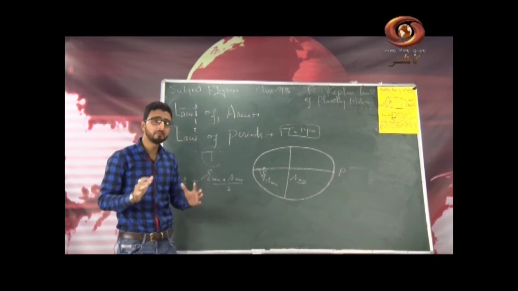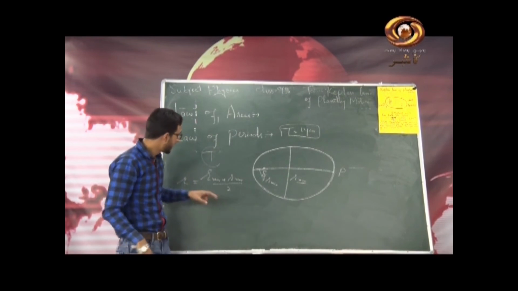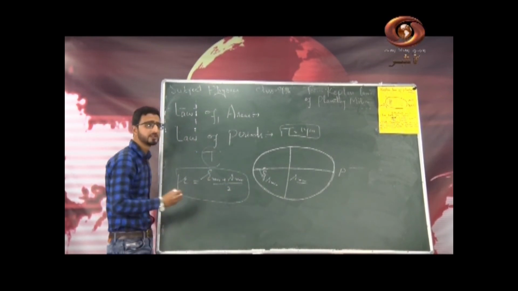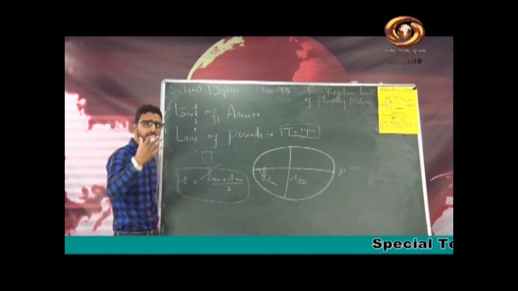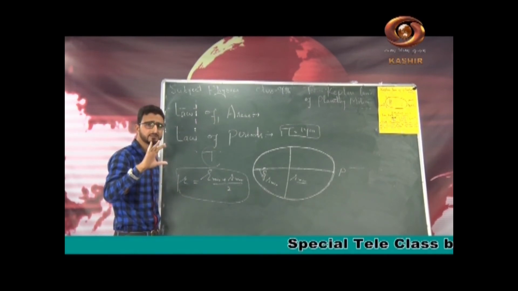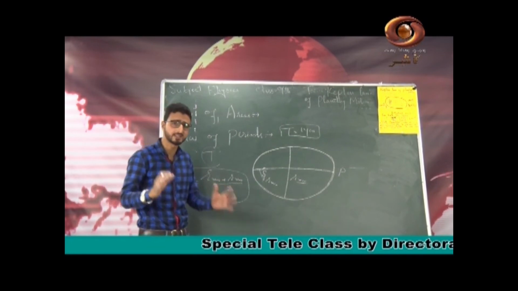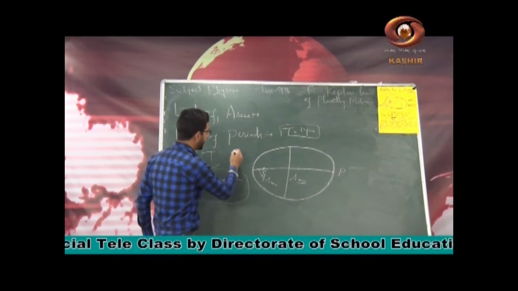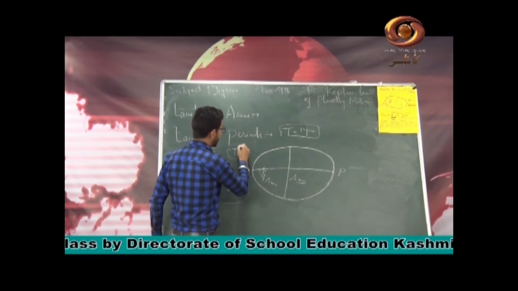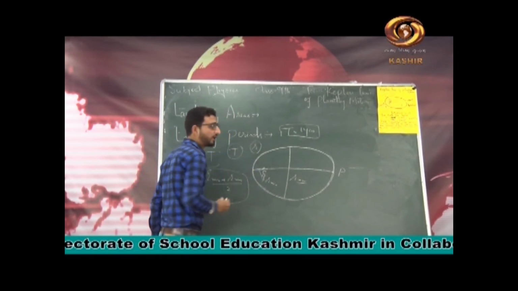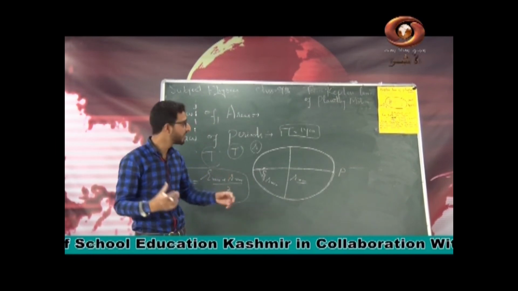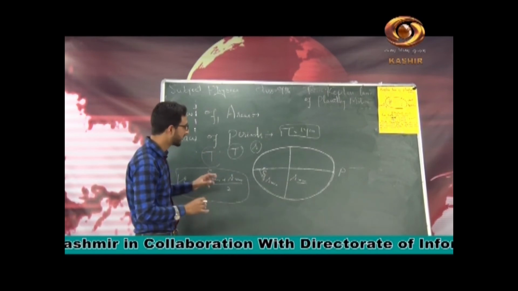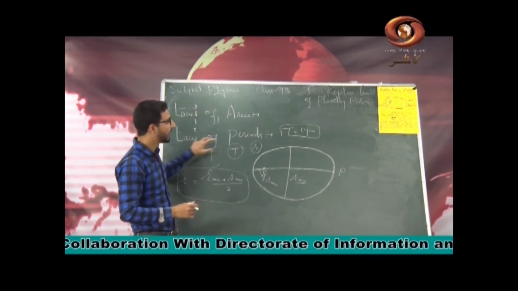I defined the time period of a planet around the sun, and the average distance of the planet from the sun, usually called, in simple language, the semi-major axis. We assume it to be the semi-major axis. Now we simply denote it by r. There is a relation between the time period and r. Either you can call this the semi-major axis, or you can call it the average distance of the planet from the sun. The relation is given by the law of periods.